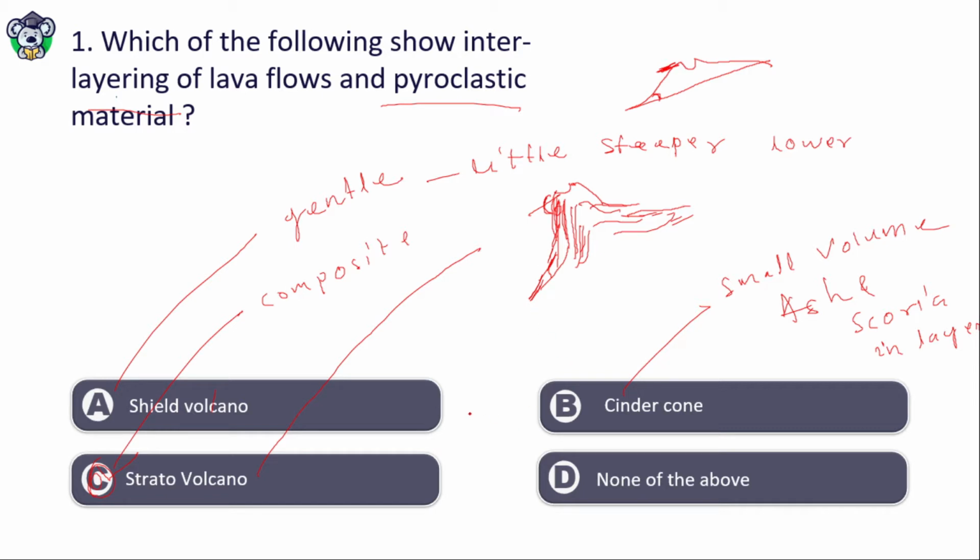If I ask you why stratovolcanoes are steeper than shield volcanoes, it is because in stratovolcano rhyolitic to andesitic magmas occur. In shield volcano the lava has less viscosity, andesitic to basaltic.